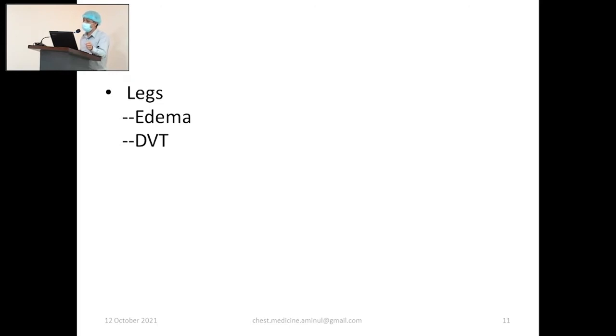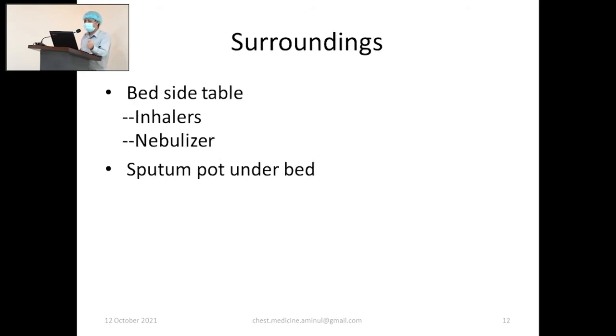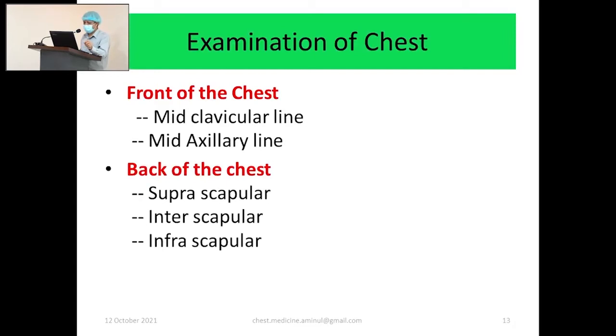DVT, deep vein thrombosis, is very intimately related to pulmonary embolism and chronic thromboembolic pulmonary hypertension. In this examination, when a patient develops sudden respiratory distress, sudden chest pain or breathlessness, you must examine his calf. You must examine his lower limb to see whether any deep vein thrombosis is present or not. If any deep vein thrombosis is present, unless otherwise proved, this is a case of acute pulmonary embolism. Then the surroundings I have already mentioned.